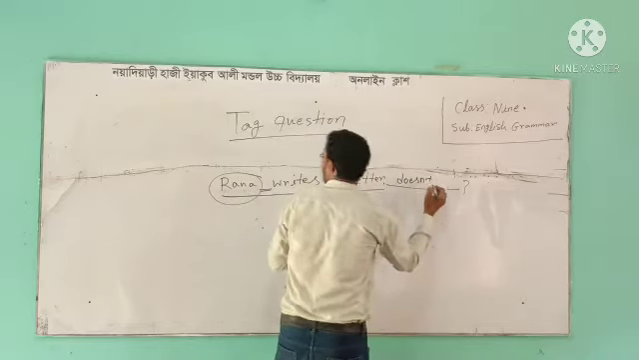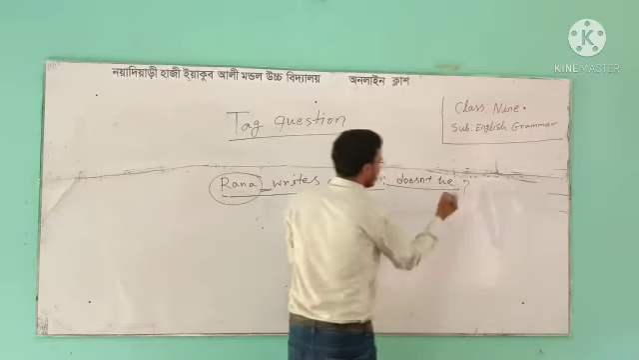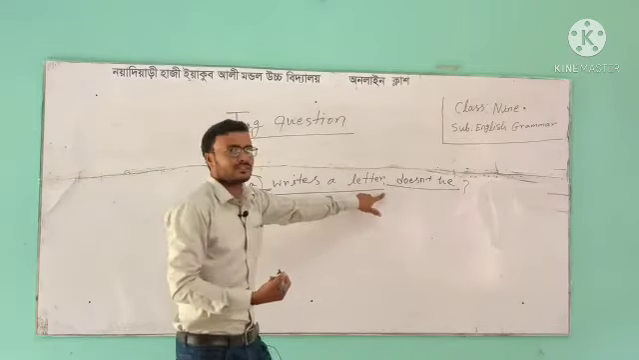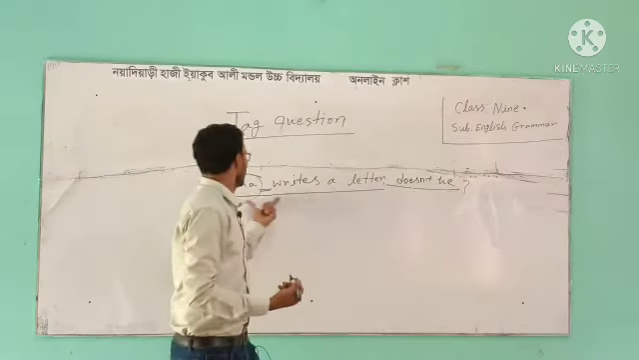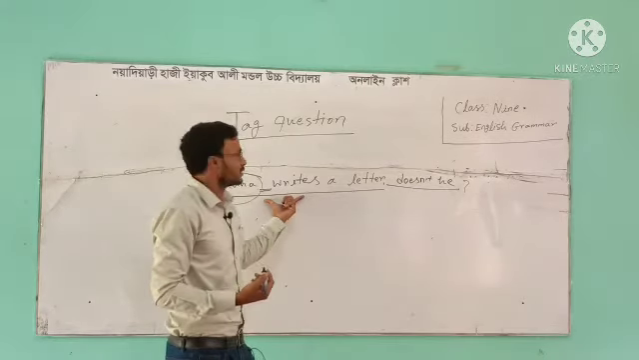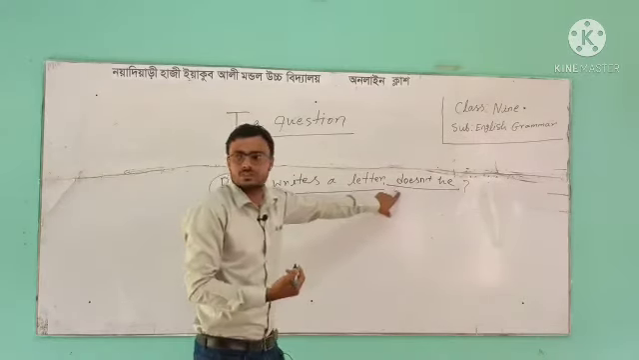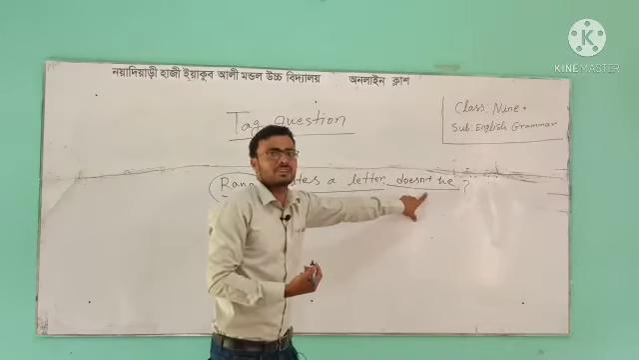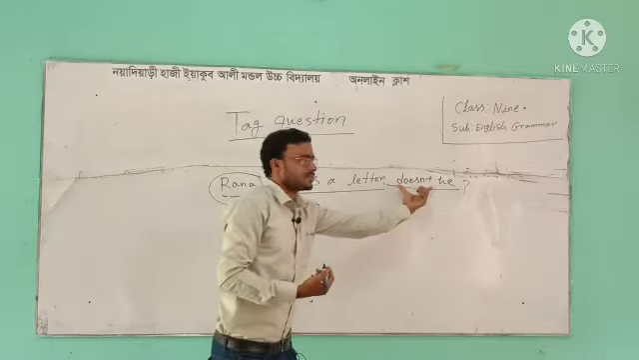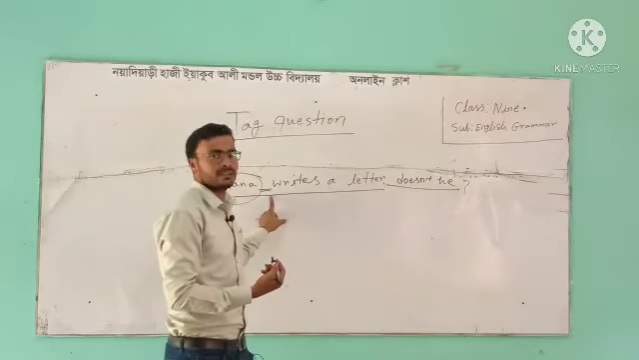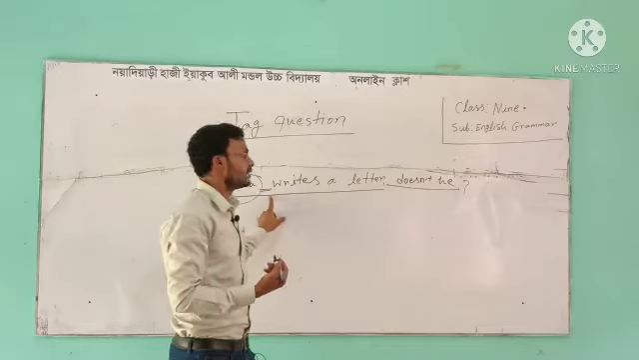Doesn't he? Rana writes a letter. Doesn't he? Because this statement is an affirmative statement, for that reason we need to use a negative tag question. So, "doesn't". "Does" comes here because there is no auxiliary verb in the statement.